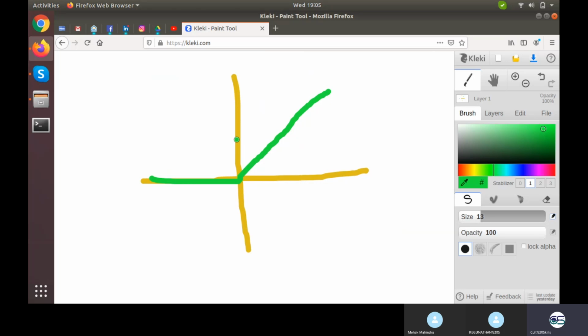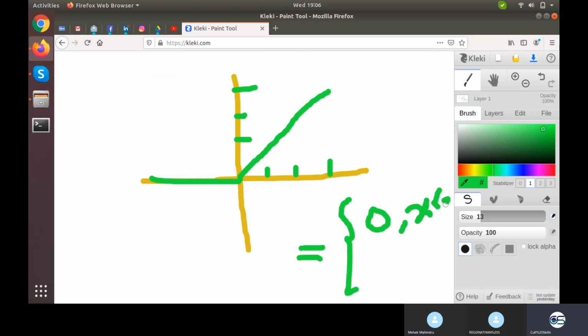Let me make text for you. So it is 1, 2, 3, 1, 2. I think it will have 2 parts, like for x. x greater than 0. It would have something like this definition, as we used to see in the calculus part in 9th, 10th class. So it will be 0 for x less than or equal to 0. I'll draw it a bit more on the left.